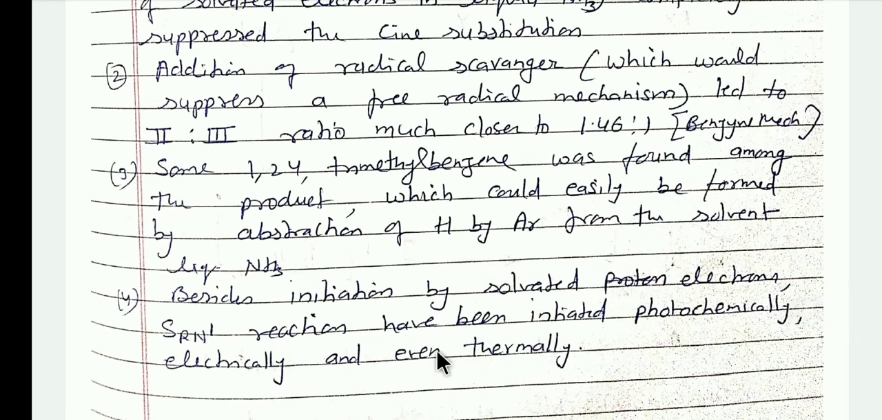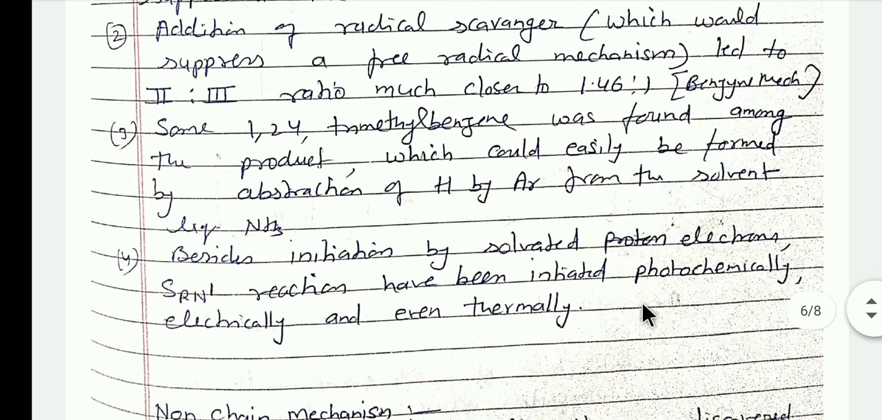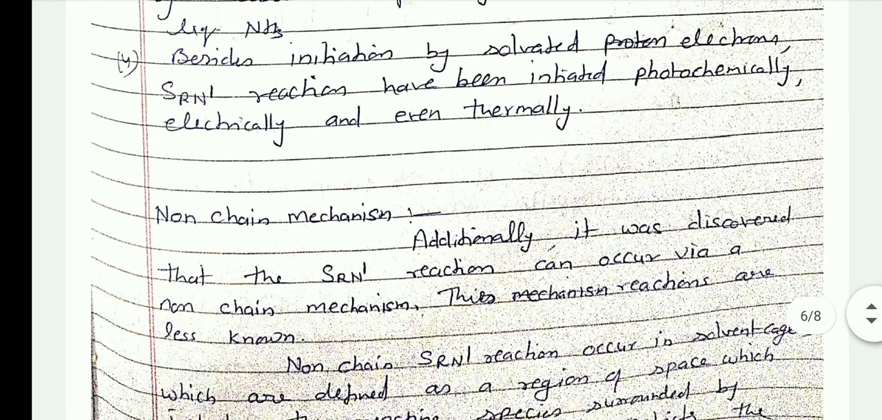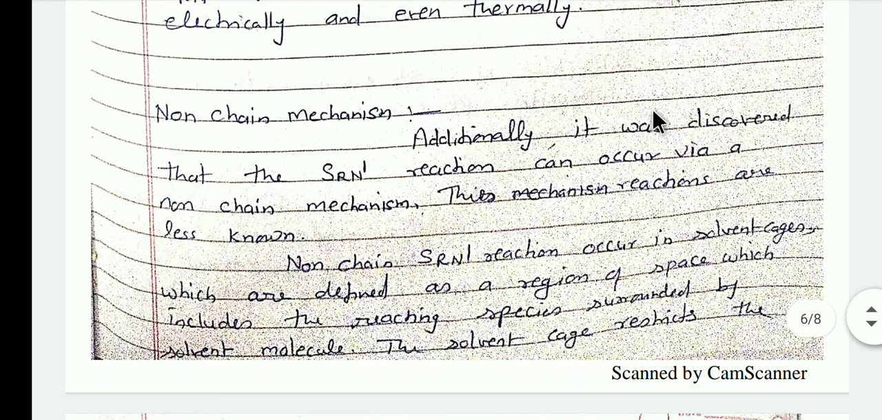Besides initiation by solvated electrons, SRN1 reactions have been initiated photochemically, electrically and even thermally. The other mechanism for the SRN1 reaction is the non-chain mechanism. This mechanism is found very rarely.